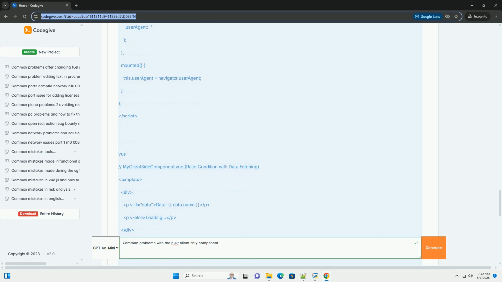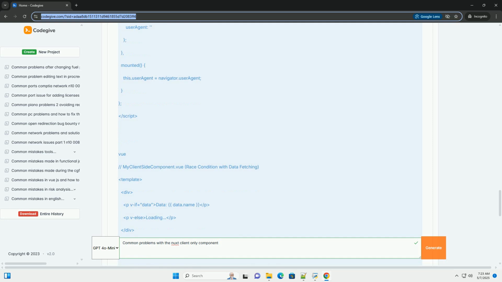Problem. The component initially renders loading, because the data is null. Then, mounted is called, and the fetch request is initiated. While the request is in flight, the user sees loading. If the API call is slow, the user will see loading for a while. While there isn't a real hydration mismatch, it affects the user experience and can be confusing if the data is expected to be there quickly. Solutions.